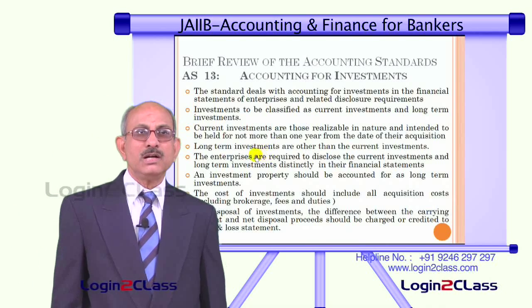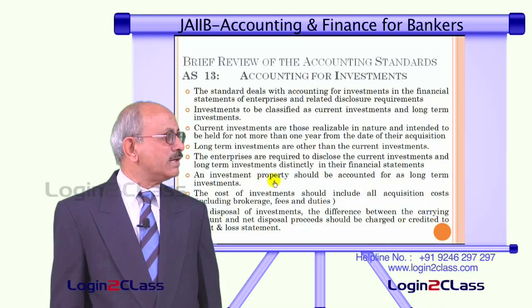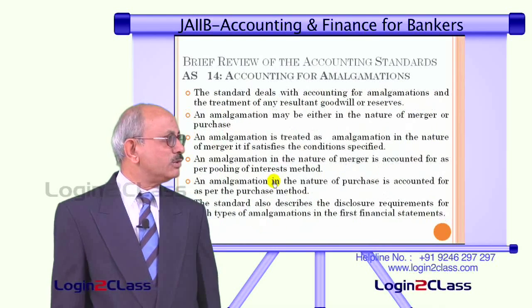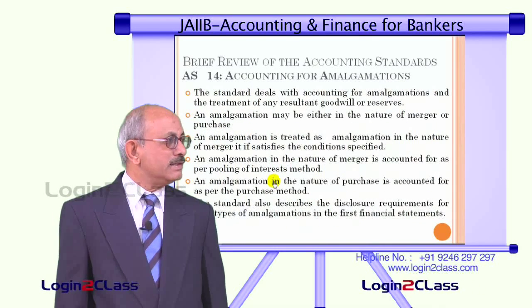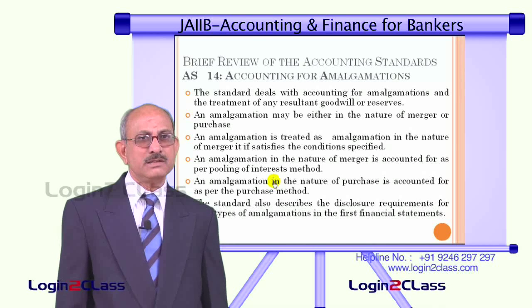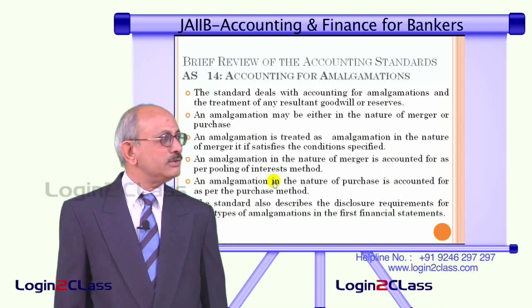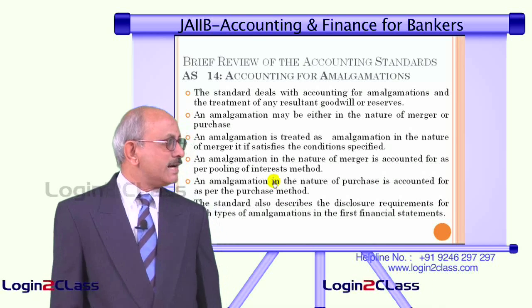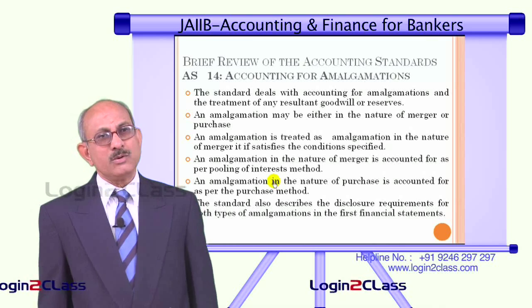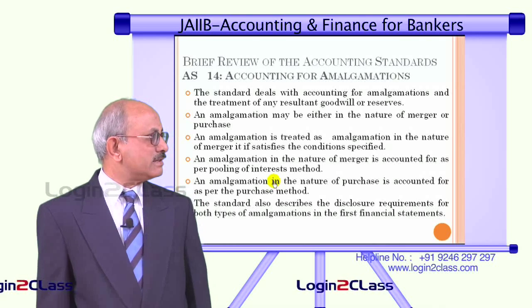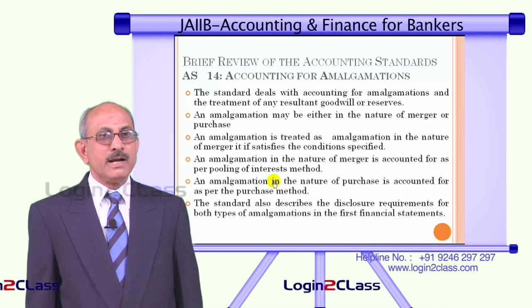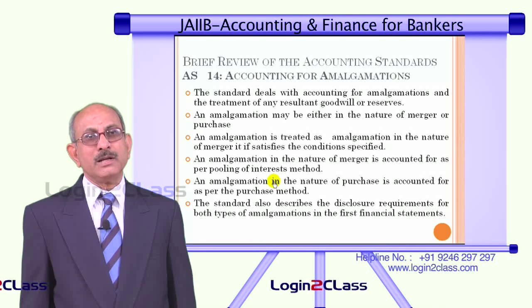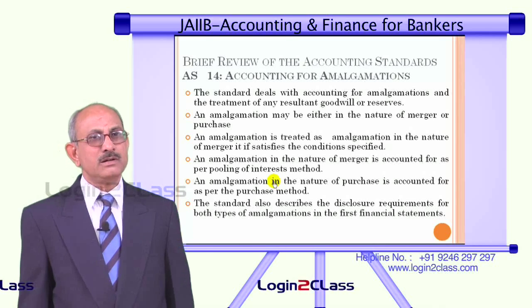Now, we will go to accounting standard 14, that is accounting for amalgamations. As we know, amalgamations are normally referred to as mergers and acquisitions in normal day usage. So, this standard deals with the accounting treatment for such amalgamations, and normally whenever there is an amalgamation, there is a question of goodwill or reserve.